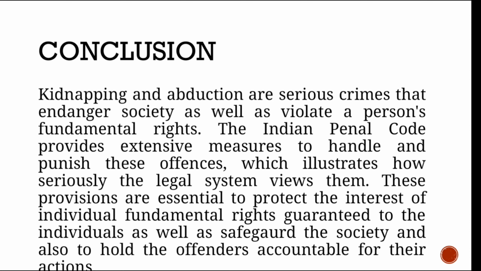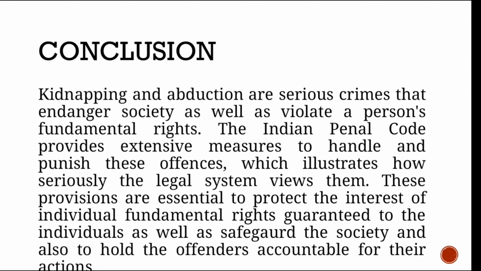So thus kidnapping and abduction are very serious crimes. After 2005, kidnapping and abduction have started increasing more and more, and so the Indian government, legislation and judiciary have from time to time passed judgments in order to protect people against such crimes, because crimes like kidnapping and abduction are not only violative of a person's fundamental rights, but they are also a threat to society.